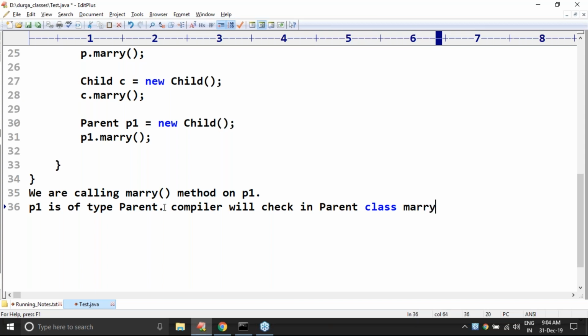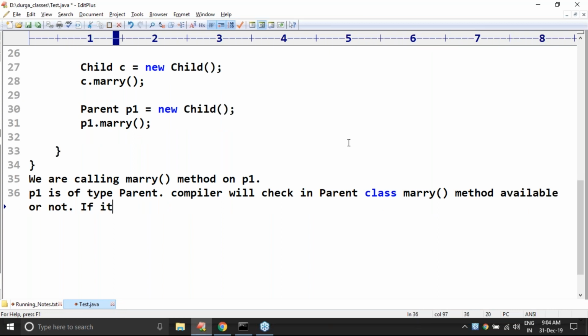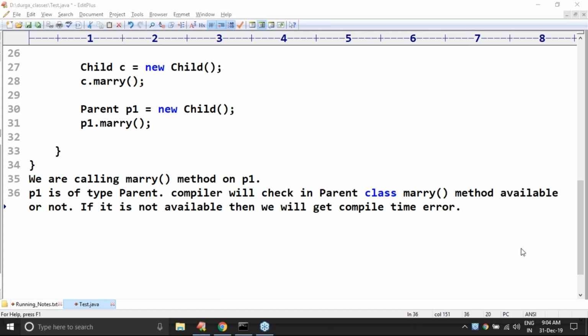Is the Mary method available or not? If it is not available, then we will get a compile time error. Okay, remember this one. Sir, very important discussion. We are calling the Mary method on P1. P1 is of type parent. The compiler will check whether the Mary method is available in the parent class or not. If it is not available, then we will get a compile time error.